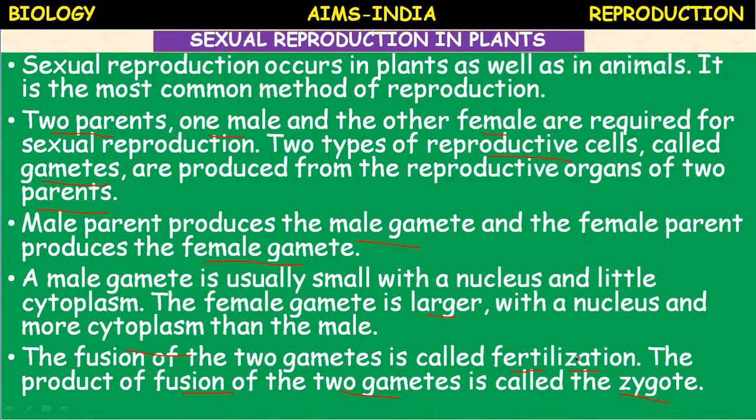The later part, after the vegetative phase, when the organisms start reproducing sexually, is called reproductive phase.